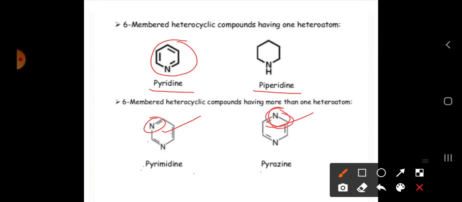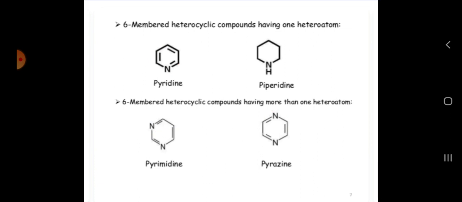In this chapter we are going to learn mainly about pyridine. We are going to learn only 4 compounds in this chapter: furan, pyrrole, thiophene and pyridine. The remaining are all for examples. We are going to learn all this in higher classes. This is the example of the 6-membered ring containing one heteroatom, and more than one heteroatom.